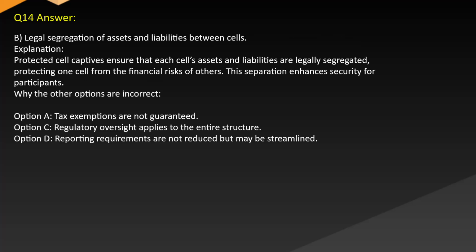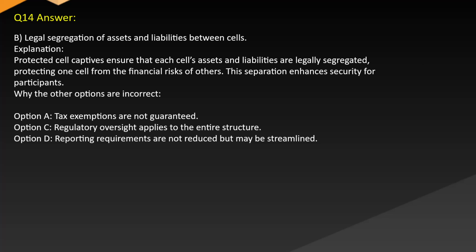Answer: B. Legal segregation of assets and liabilities between cells. Explanation: protected cell captives ensure that each cell's assets and liabilities are legally segregated, protecting one cell from the financial risks of others. This separation enhances security for participants, while the other options are incorrect.